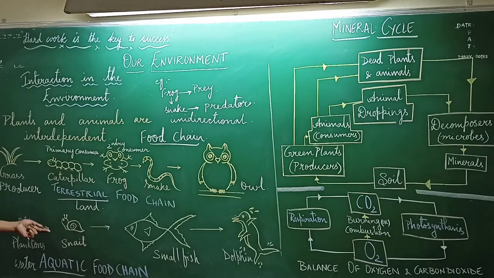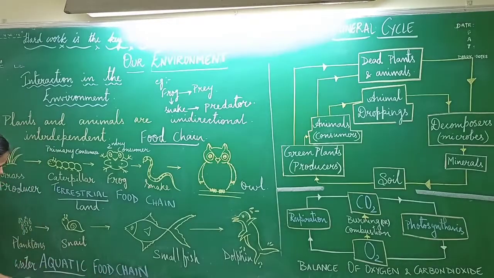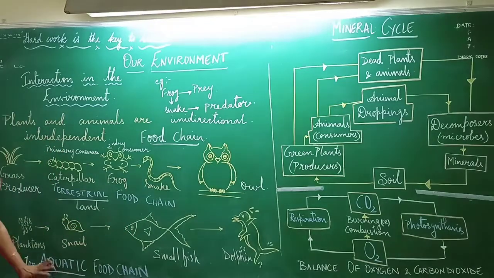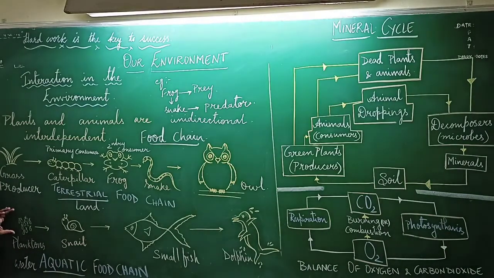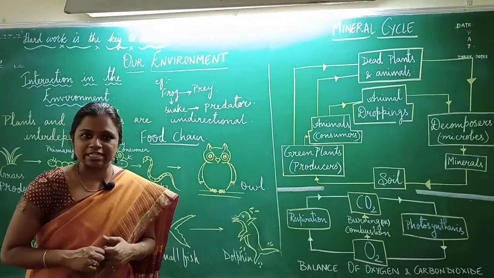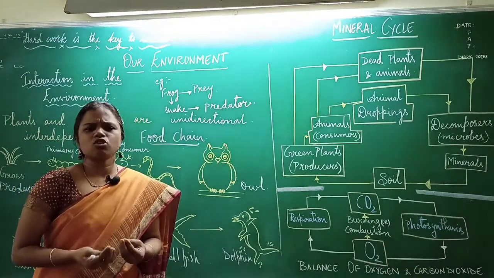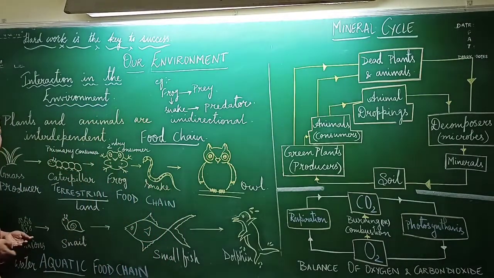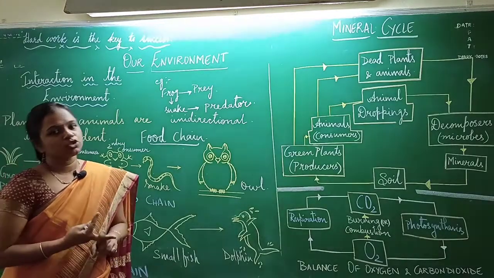In the same way, you can see here one more example, that is nothing but the aquatic food chain. What do you mean by aquatic? Aquatic means water. So here are the examples, the different organisms which involve in aquatic food chain. So these are microscopic organisms which are called as planktons. Planktons, children, if they are plant-like, then they are called as phytoplanktons, and if they are animal-like microscopic organisms present in big water bodies, then they are called as zooplanktons. So planktons we have two types, phytoplanktons and zooplanktons.